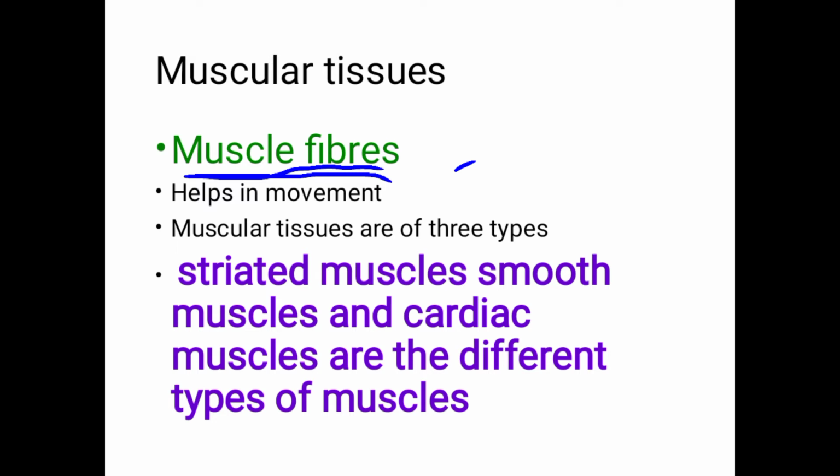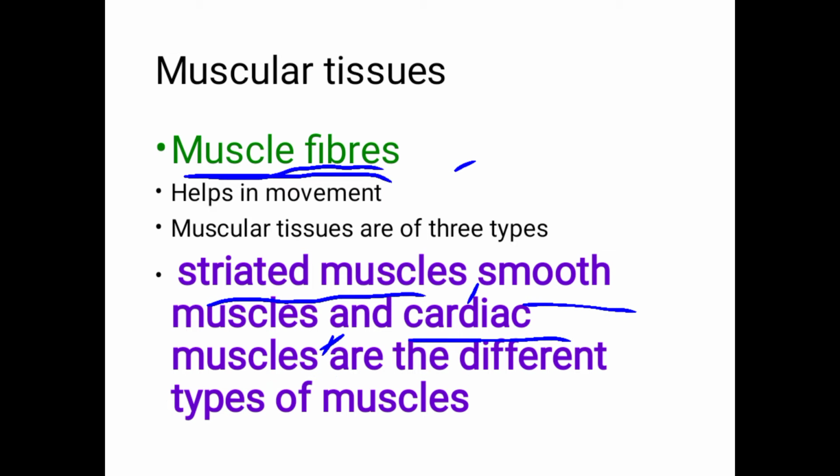which help in the movement. There are certain proteins which can contract and relax, so they help the muscle fibers do the function of movement. Clear? And the muscular tissues are mainly of three types: striated muscles, smooth muscles and cardiac muscles. Is it clear? There are three types of muscular tissues.